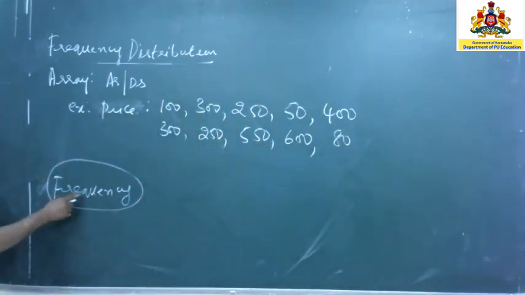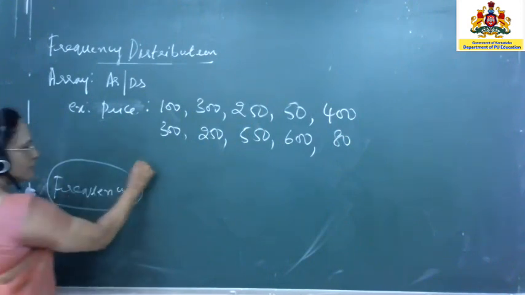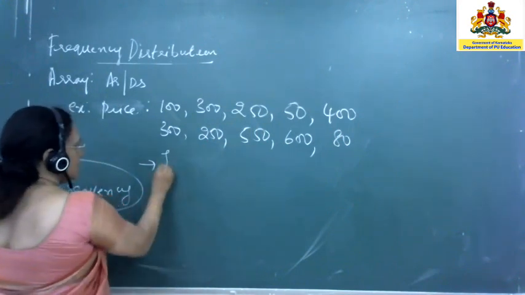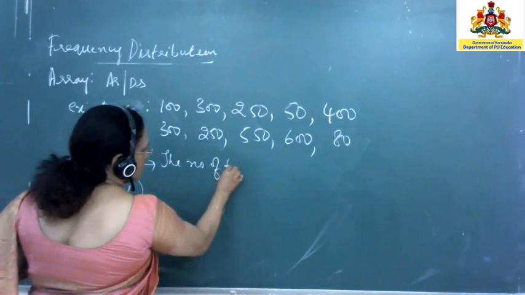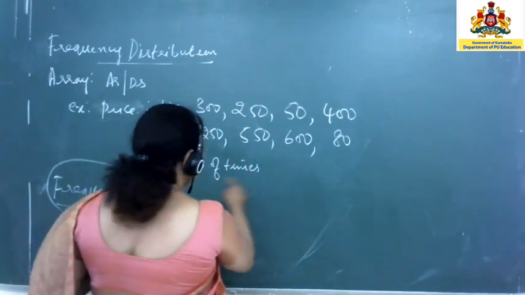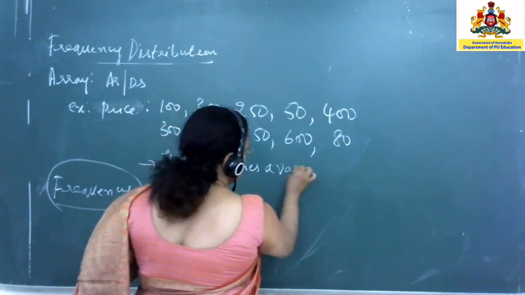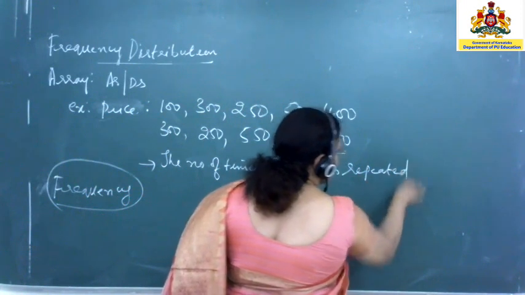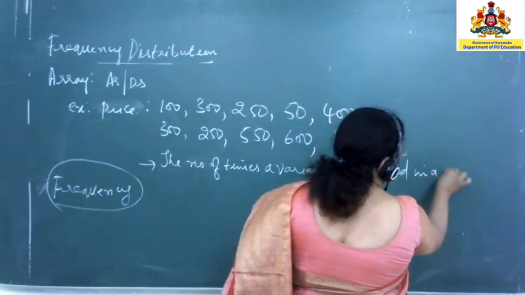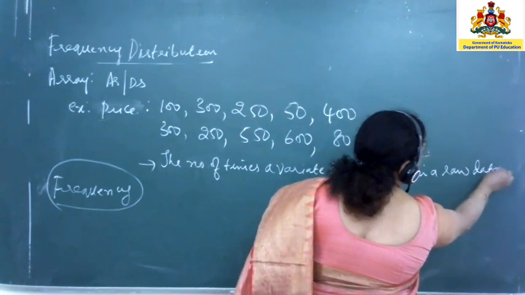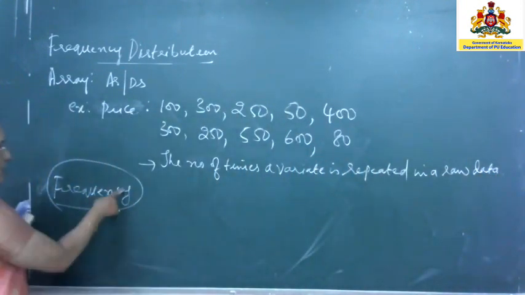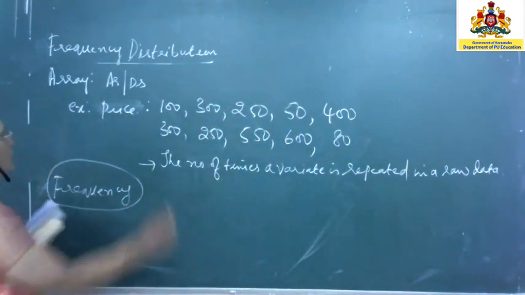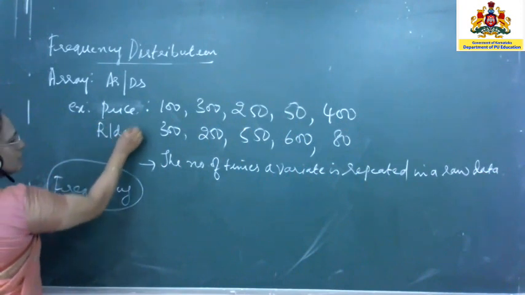Fine. Now what is frequency? The frequency refers to the number of times a particular variate is repeated. Where is it repeated? It is repeated in the raw data. So frequency refers to the number of times a variate is repeated in a raw data. Now, all of you agree? Now this is raw data.